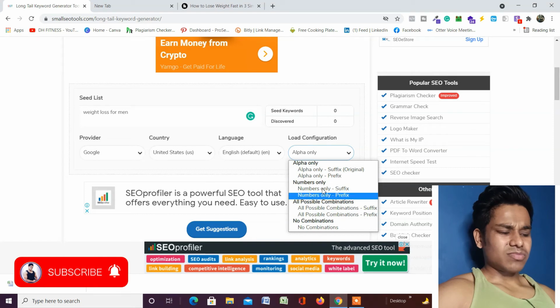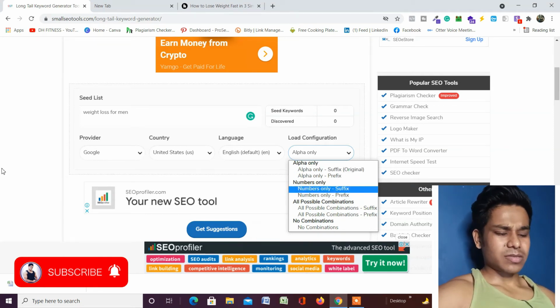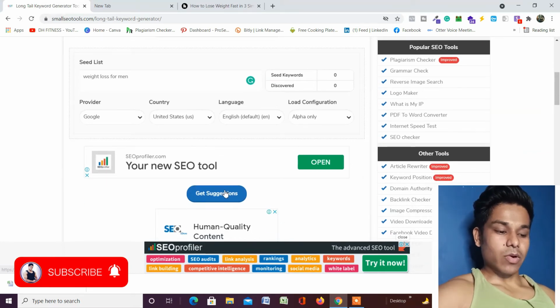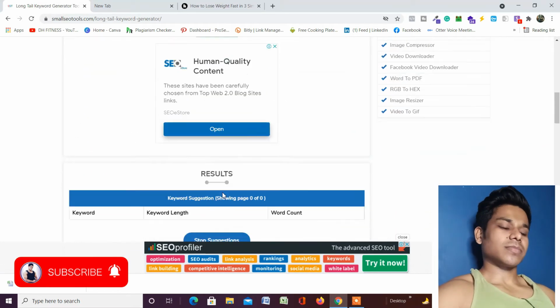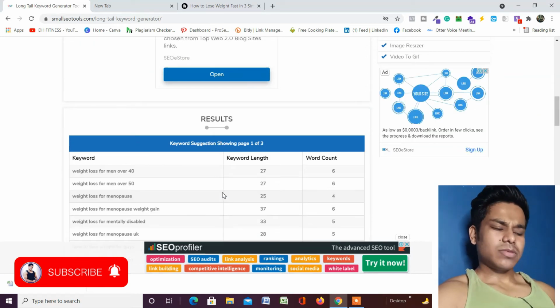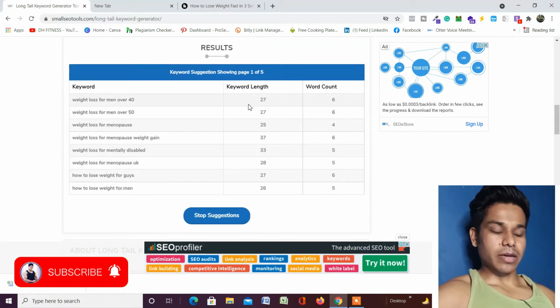So I don't recommend you to do any changes right in the last one, alpha only. So just make it as it is. Once you're done with all the filters, just simply click on get suggestion and simply wait for 30 seconds. As you can see, the counting number has started.